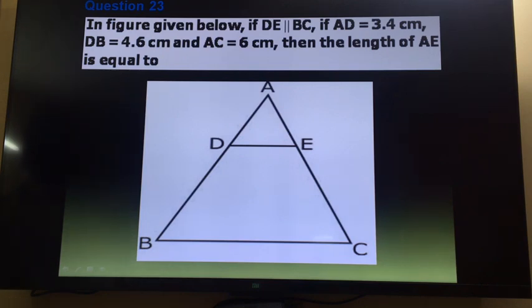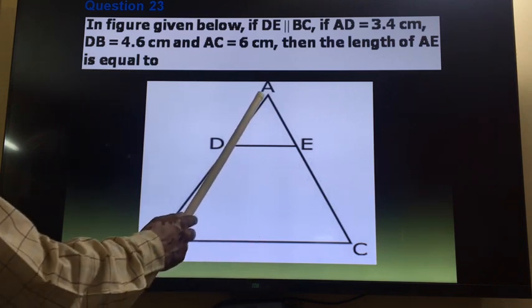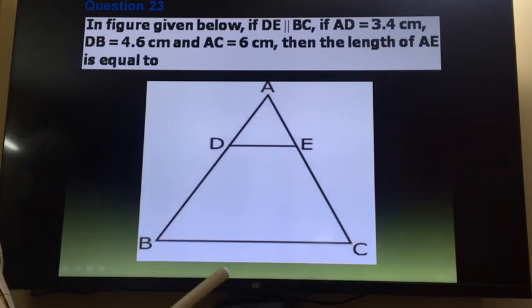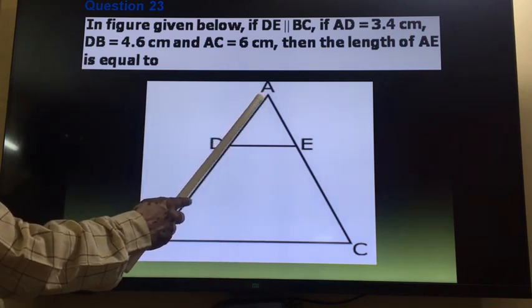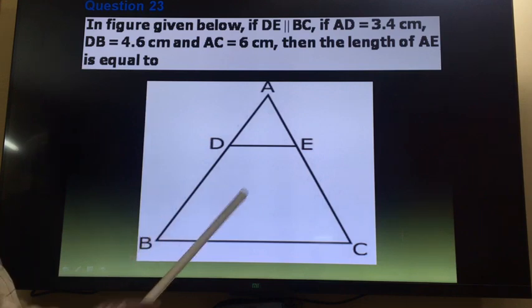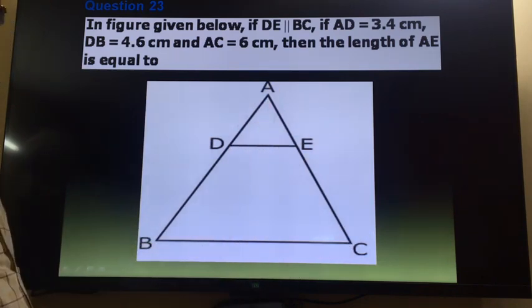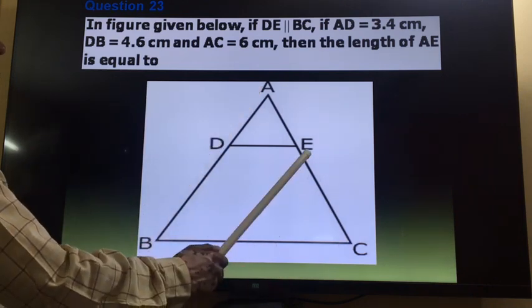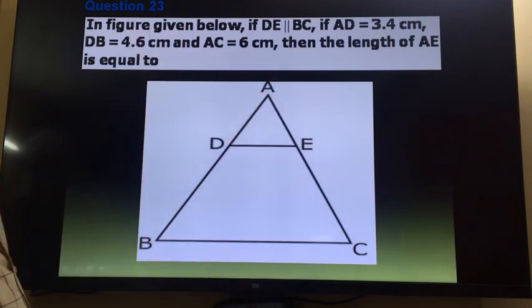So in this case, I am reminding you, when I taught you the BPD theorem, after proving it I gave you 4 results also. So what are these results? In case of BPD I taught you AD upon DB is equal to AE upon EC. But from this, by adding 1 and subtracting 1, I got the results. The results were like this: AD upon AB is equal to AE upon AC. This also we can use, or we can use DB upon BA is equal to CE upon CA. So we can write like this also.